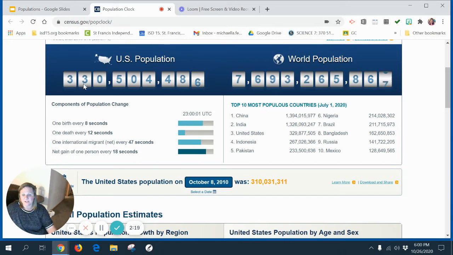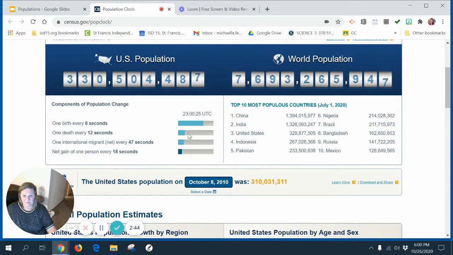Over here, if we take a look at the U.S. population, the U.S. population is growing a little bit slower than the world population is. You can see this counter is moving a lot slower. And if we look at the causes for this, we have one birth in the United States every 8 seconds. So it's kind of funny to watch this. Look at that. Every 8 seconds, somebody's being born. There's another birth. Every 12 seconds, somebody in the United States is dying.